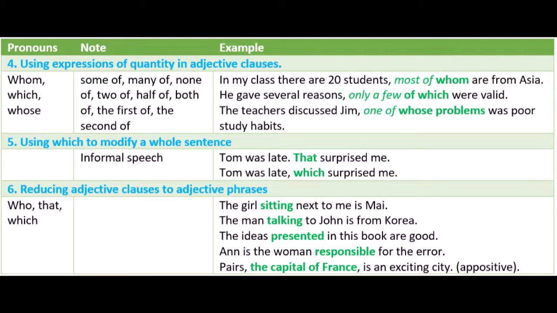6. Reducing adjective clauses to adjective phrases. Who, that, which. The girl sitting next to me is my friend. The man talking to John is from Korea. The ideas presented in this book are good. Anne is the woman responsible for the error. Paris, the capital of France, is an exciting city. A positive.